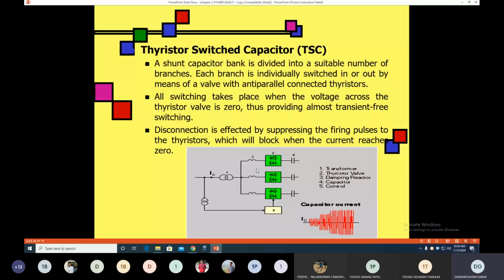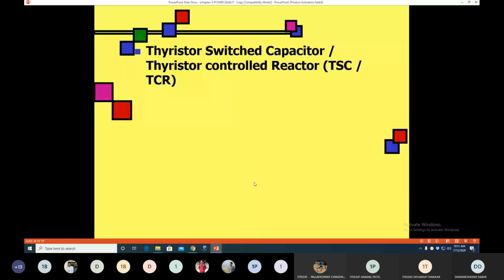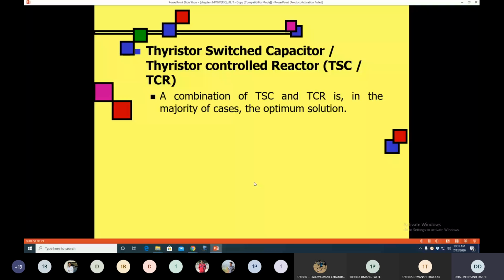So I hope you understand the difference between TSC, thyristor switched capacitor, and thyristor controlled reactor. Then generally we use a combination of both. The reason is that the variation of the load is from over voltage condition as well as under voltage condition. Sometimes over voltage happens at the load side. In that case, we require the thyristor controlled reactor, because it absorbs the excess amount of reactive power and reduces the voltage to 1 per unit if it is more than 1 per unit.